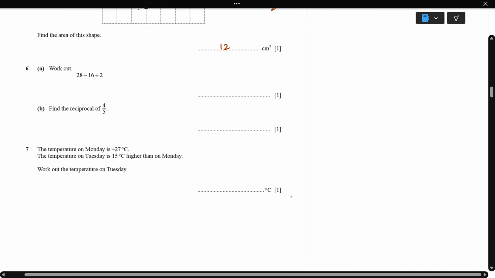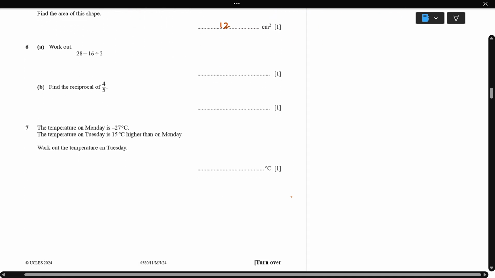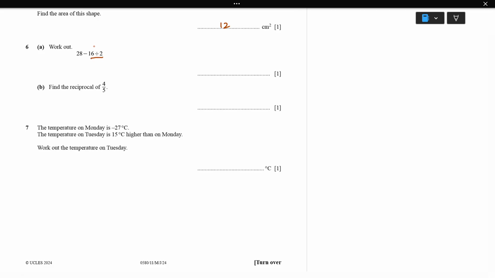Next, work out 28 minus 16 divided by 2. We are using the BODMAS rule, so 16 divided by 2, division should be first, which is 8. So 28 minus 8 is going to be 20. Next, find the reciprocal of 4 over 5. Just swap numerator and denominator, which is going to be 5 over 4. 5 over 4 is an improper fraction, so we'll change it into a mixed fraction. In 5 there is only 1 four. So 5 minus 4, the left is 1, so 1 and 1 over 4.